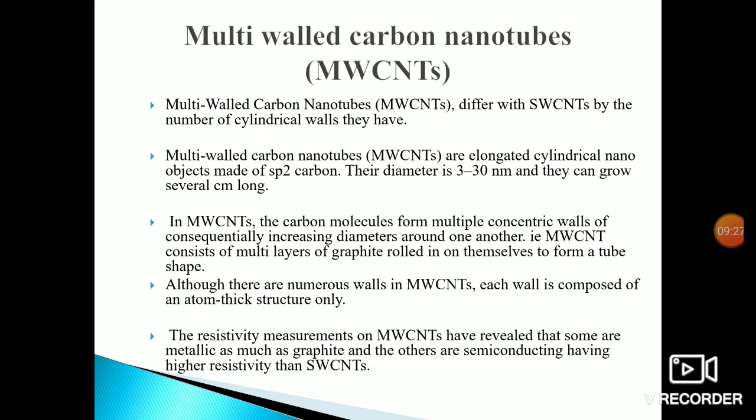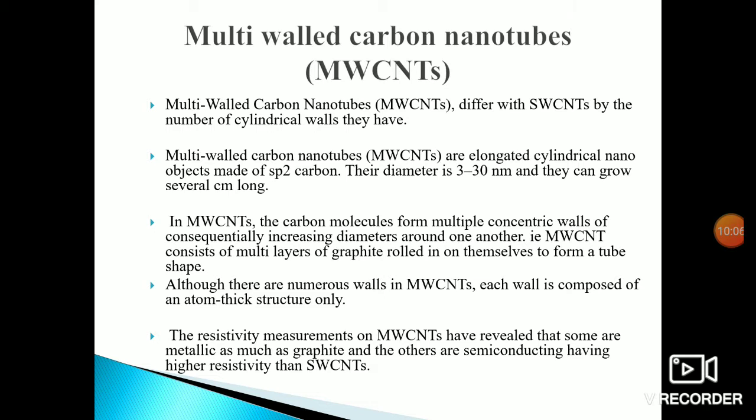Multi-wall carbon nanotubes, that is MWCNTs, differ from single-wall carbon nanotubes by the number of cylindrical walls they have. A nanotube is an elongated cylindrical nano-object made of sp2 carbon. We use sp2 carbon here. The diameter is 3 to 30 nanometers, and they can grow several centimeters long.